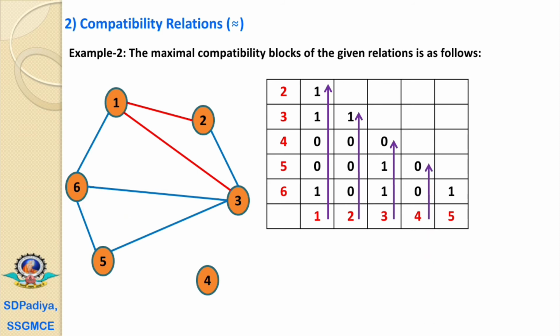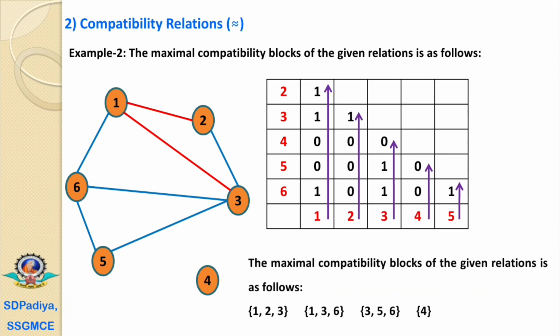Next, 4 is not having the relation with any node. And next 5, it has a relation with 6. But this line is also covered in our third compatibility block, that is 3, 5, 6. That's why we'll avoid repeating this. Here we have the one node, that is 4. It is not having any relation. That's why we have to consider this 4 as a separate compatibility block.